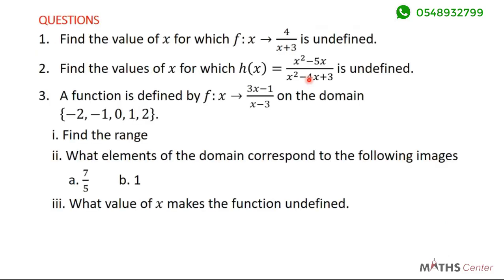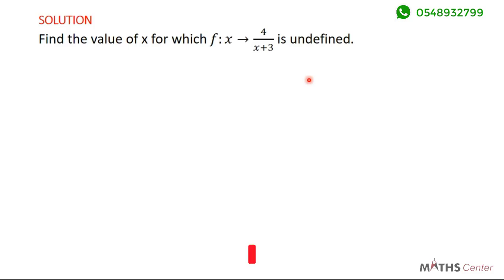You have been given about 3 questions here. You pick them one after the other and solve. The first one says: find the value of x for which f of x is 4 over x plus 3 is undefined. As we said, whenever you have f arrow x, you change it into f of x, then you change the arrow sign into the equal to sign. So we have f of x is equal to 4 over x plus 3.